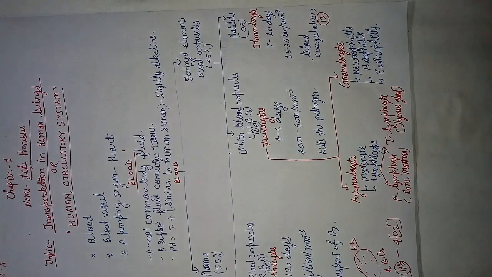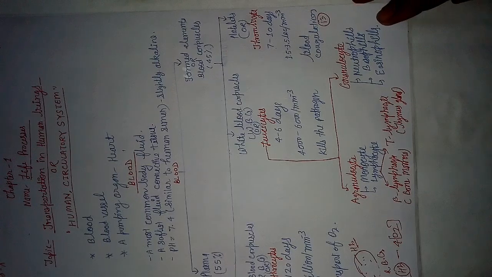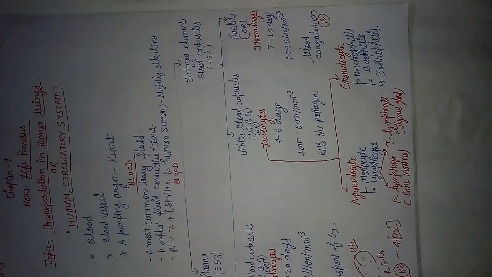Okay students, one more thing, that is very important. Thymus gland is also called throne of immunity, and the size of thymus gland gets reduced after childhood, after 5 years, 7 years.